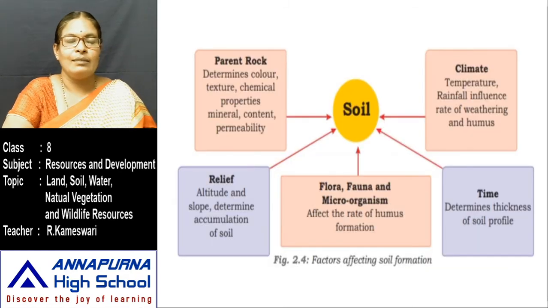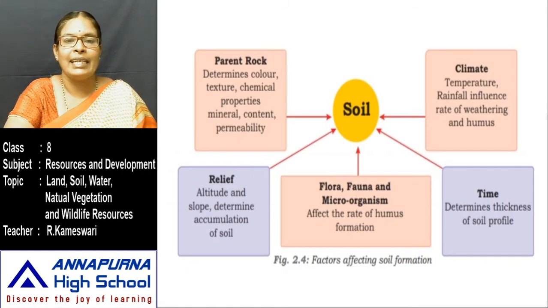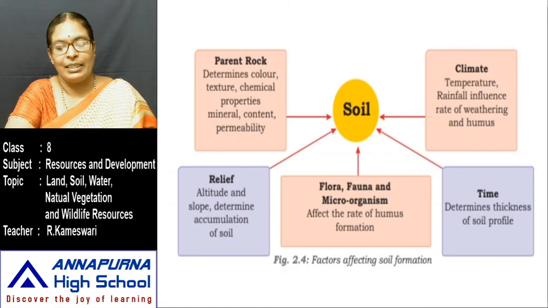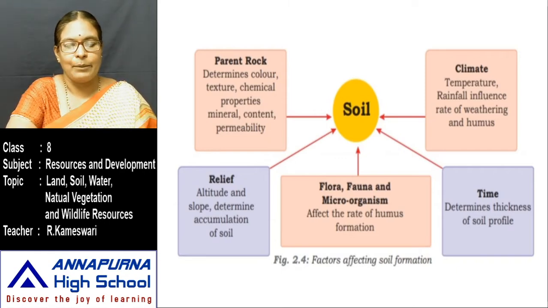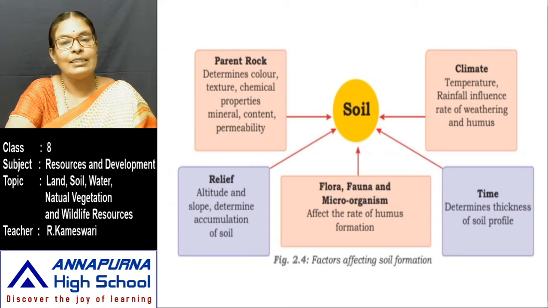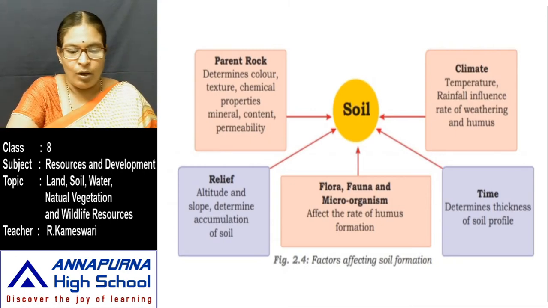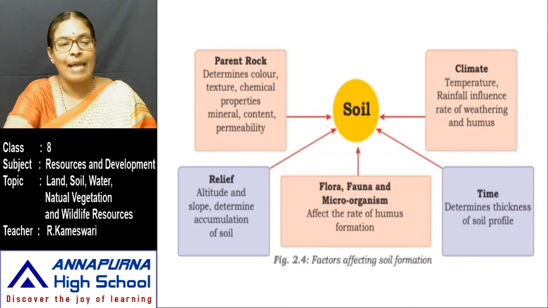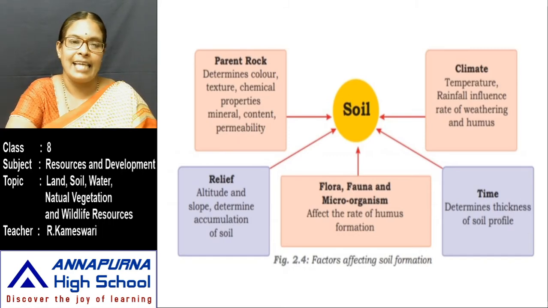Another picture is also given in your textbook, showing the factors affecting soil formation. How do soils form on this earth? The major factors of soil formation are the nature of the parent rock, climate, relief, flora, fauna and microorganisms, and time.